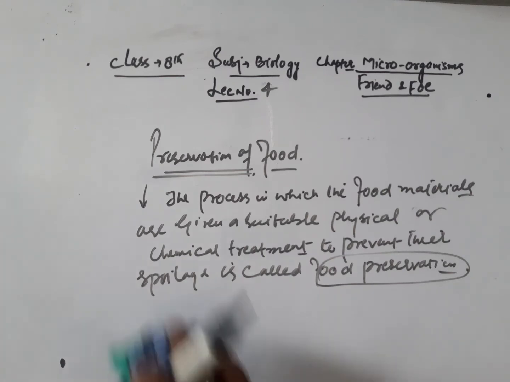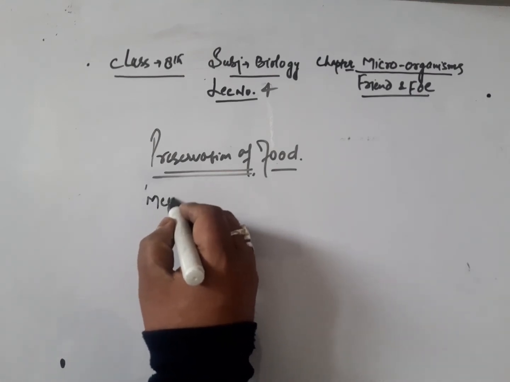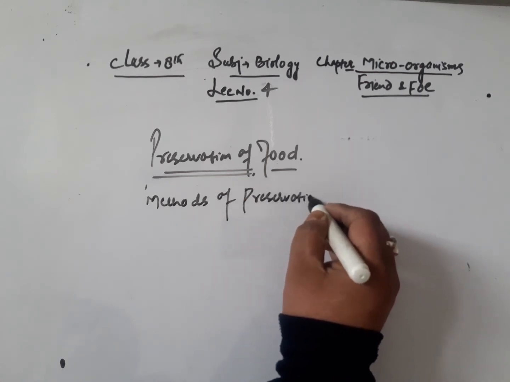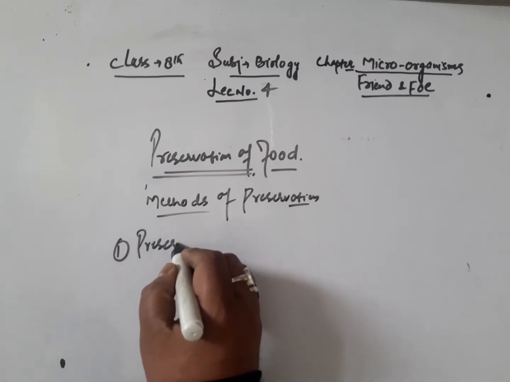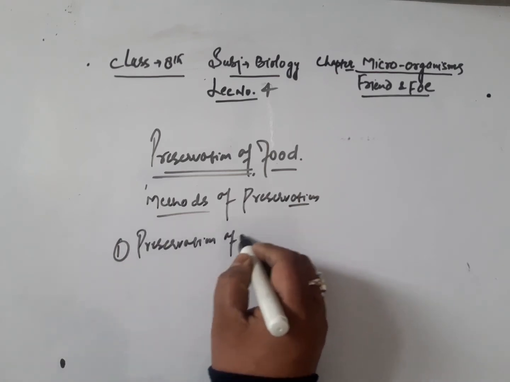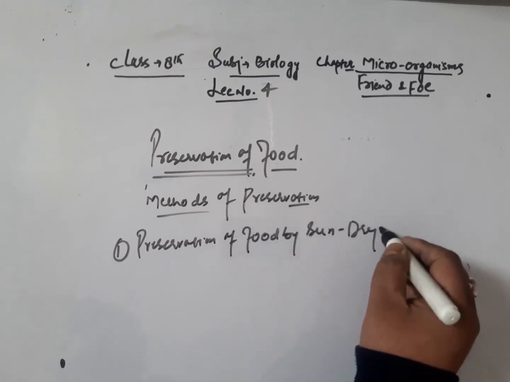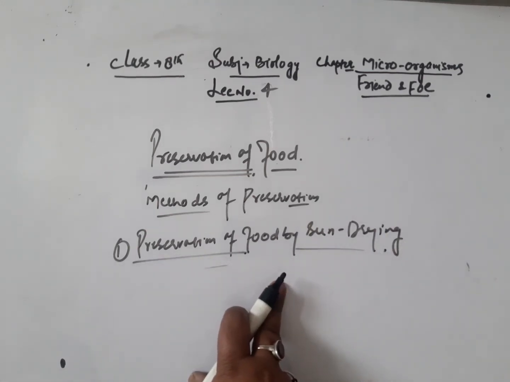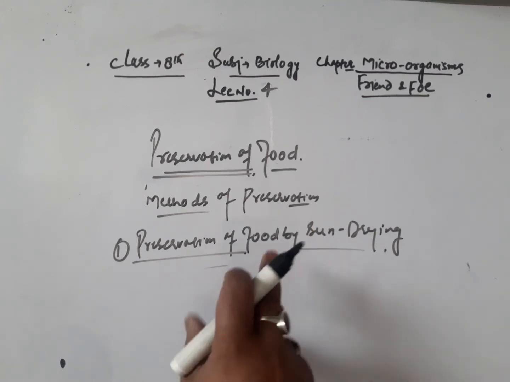So, methods of preservation. Number one is preservation of food by sun drying. This is one of the methods of preservation of food. So we can preserve the food by sun drying. Drying means removal of water from food material which is to be preserved.